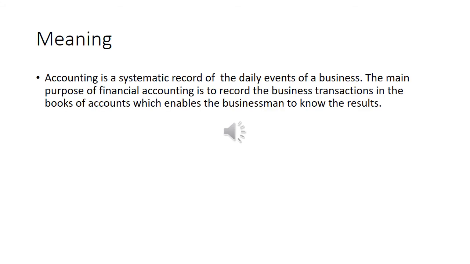In this video, we have to see journal entries. Meaning of accounting: it is a systematic record of daily events, that means business events or business transactions. The main purpose of financial accounting is to record the business transactions to find out the profit or loss.